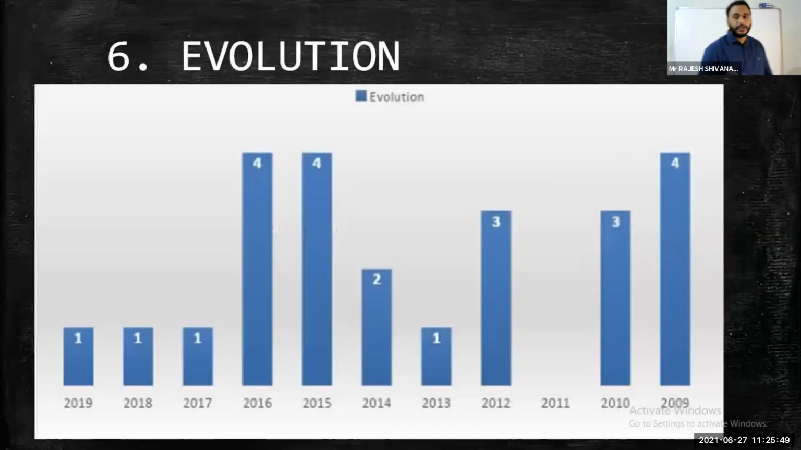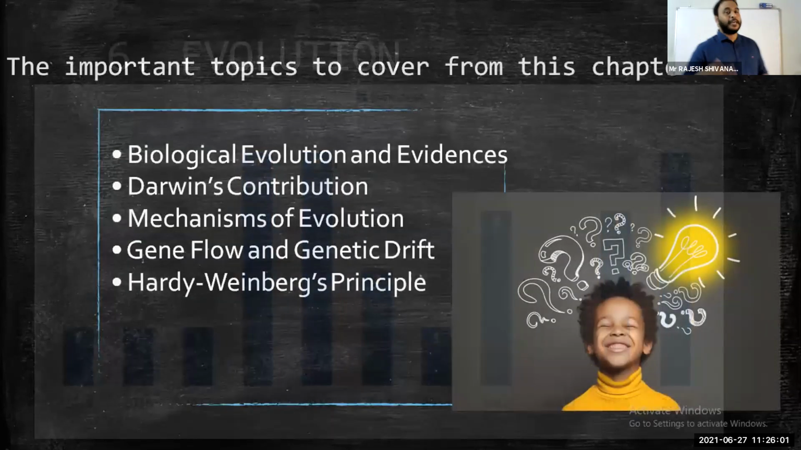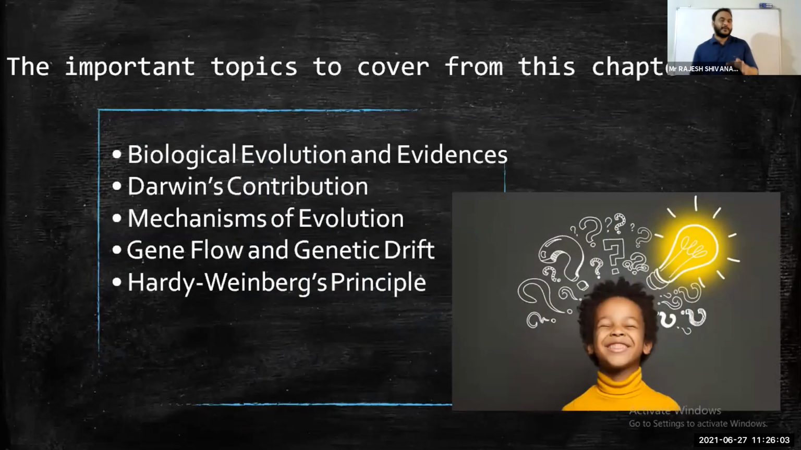Next, coming to the evolution chapter, it is maintaining some consistency, like 4, 4, 1, 1, 1, 2, 2, 2. Like that, they are maintaining consistency in the NEET question paper. Evolution is a very interesting chapter, but at the same time, you will forget the concepts easily. Biological evolution and evidences of evolution: one MCQ is guaranteed. Without an MCQ from the evidences topic, they won't make the question paper.